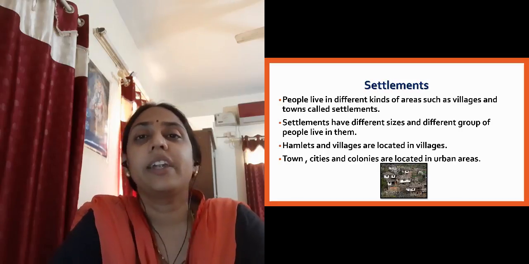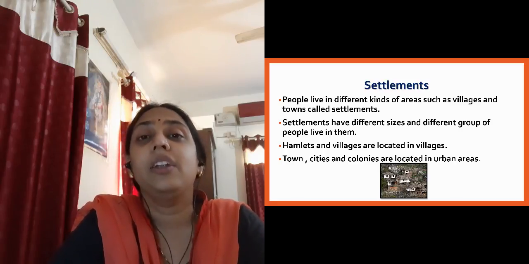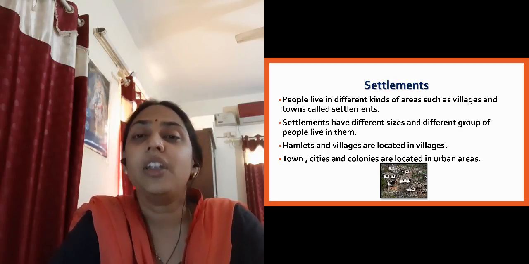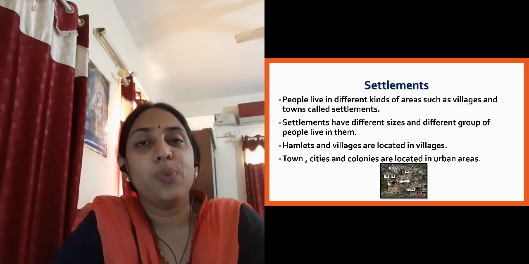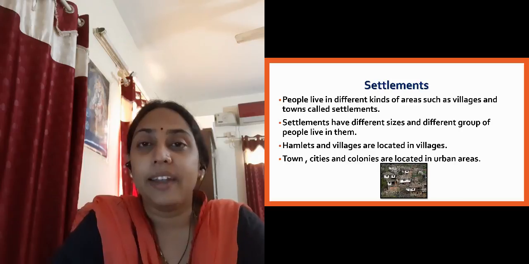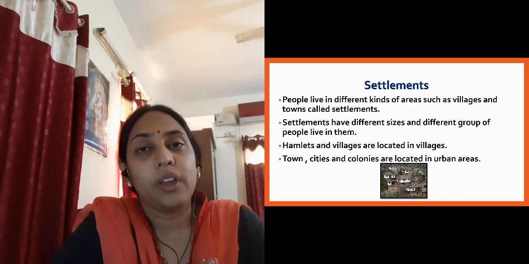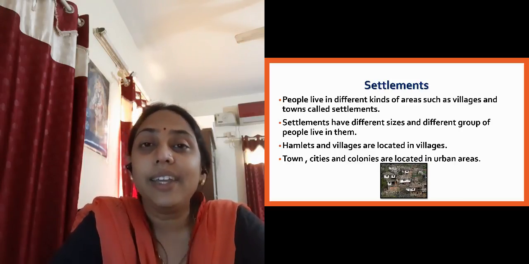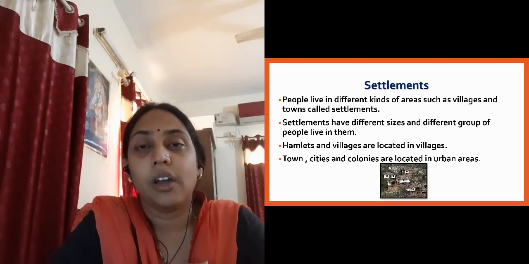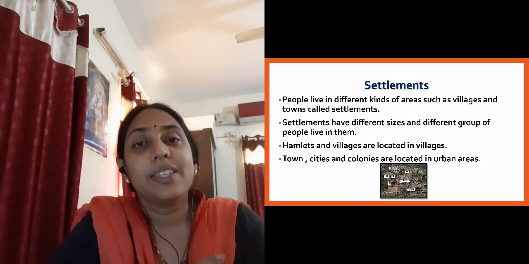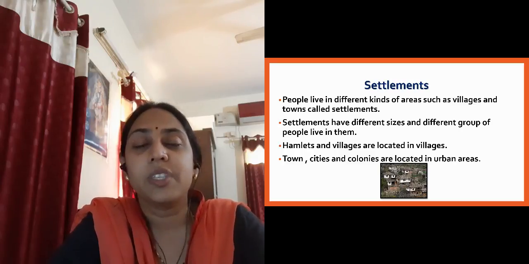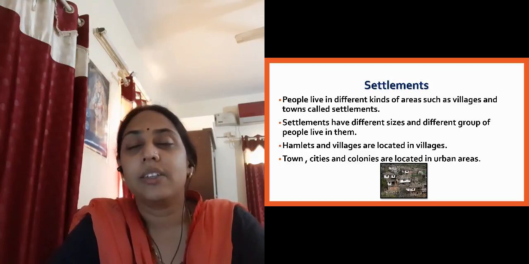And in a settlement we can have different people living in different groups, right? For example, in villages we can see hamlets, right? Same way, in the cities or the urban areas, we can see the cities and towns that come under the urban areas, right?